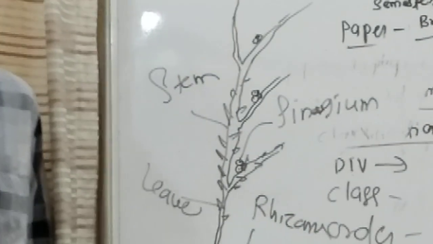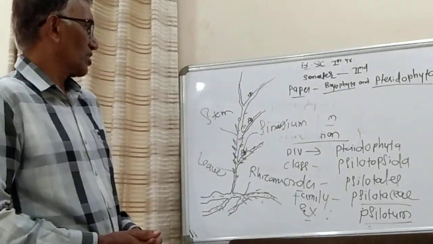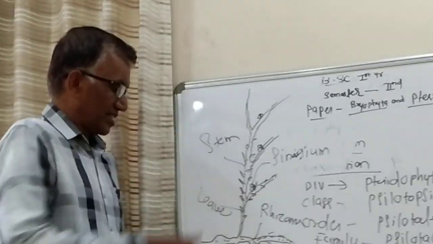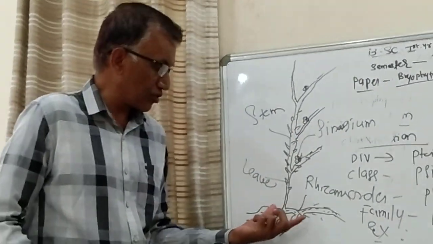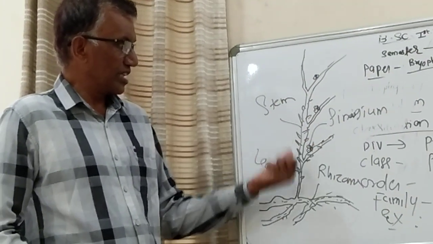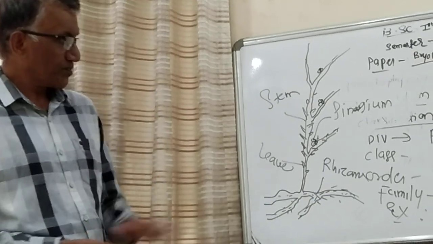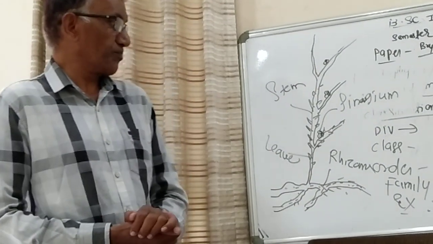The stem itself is green in color because it contains chlorophyll pigments and it is meant for photosynthesis. So these three important things have to be mentioned here: rhizome, then aerial parts, synangium, leaves, and dichotomous branching. So this is about the external characteristics of Psilotum.